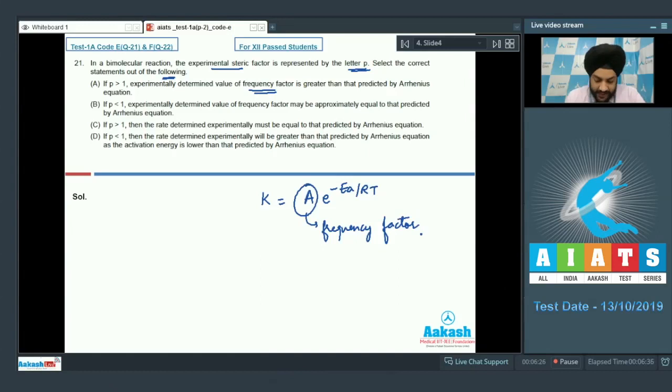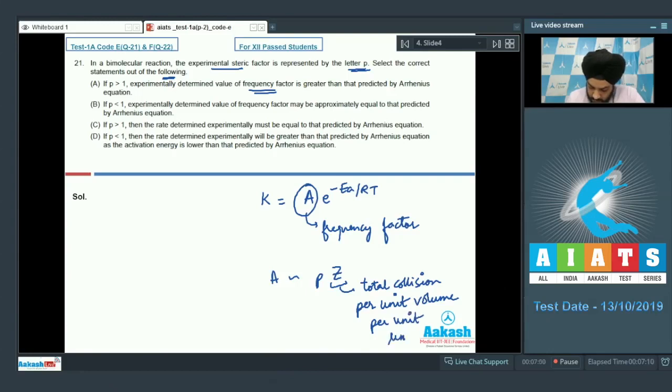Now in the option, the examiner tells us about the experimentally determined steric factor. So we have the letter P. So we know that A can be related as P into Z, where Z is the total number of collisions per unit volume per unit time. And P is known as the steric factor.